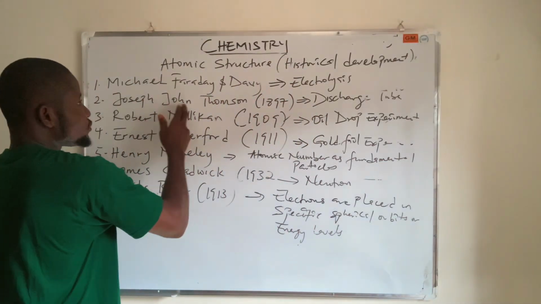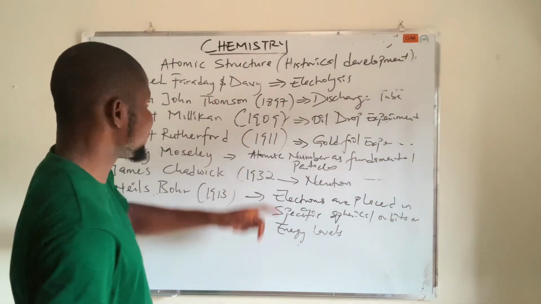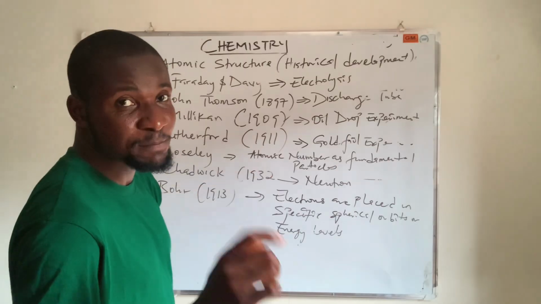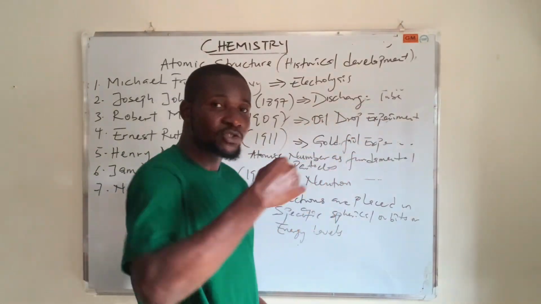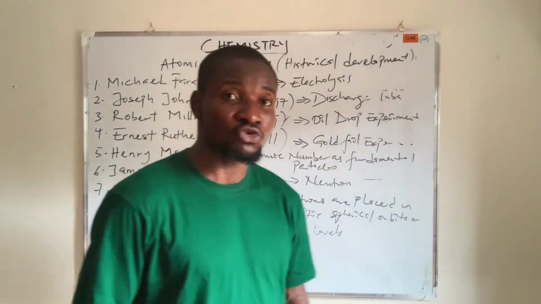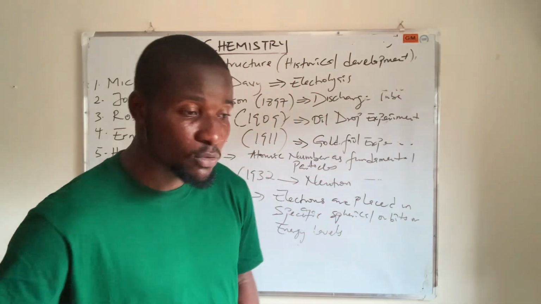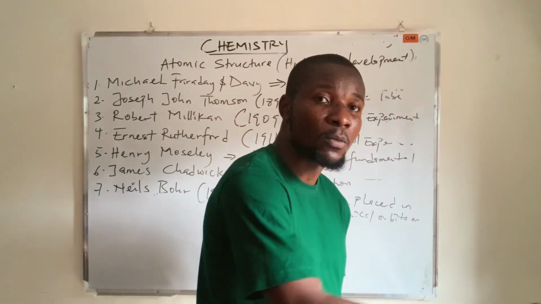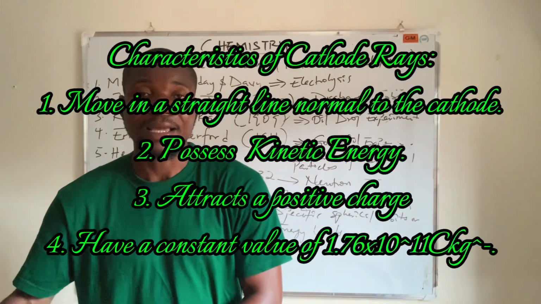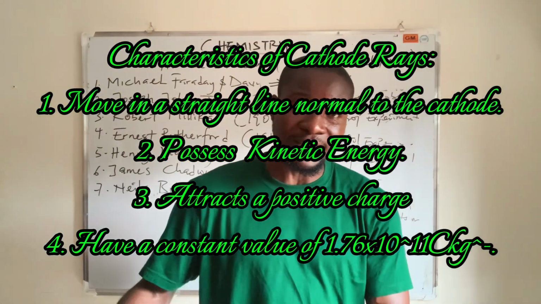Number two is Joseph John Thomson, which we all call J.J. Thomson, in the year 1897. His experiment on the discharge tube led to the discovery of the electron, which we call the cathode ray. And I want you to understand that cathode rays move in line, according to the normal, and can cast shadows on an object that is placed along the path.